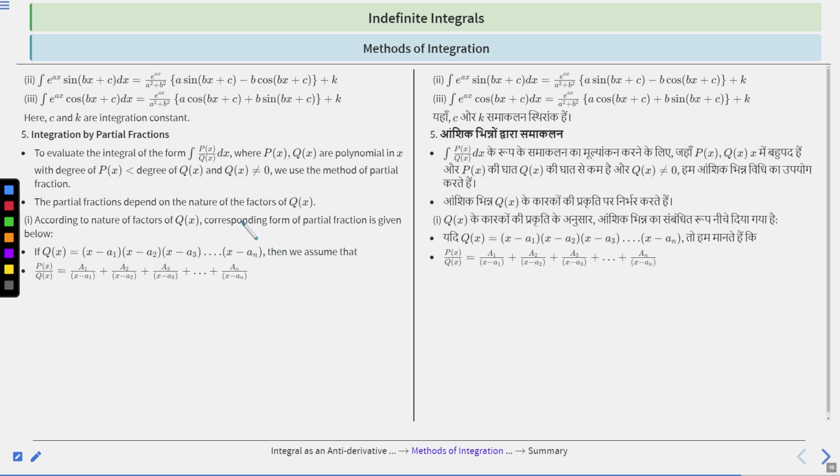Now, if qx is x minus a1 into x minus a2 into x minus a3 till x minus an, then we assume that px upon qx is A1 upon x minus a1 plus A2 upon x minus a2 plus A3 upon x minus a3 till An upon x minus an.